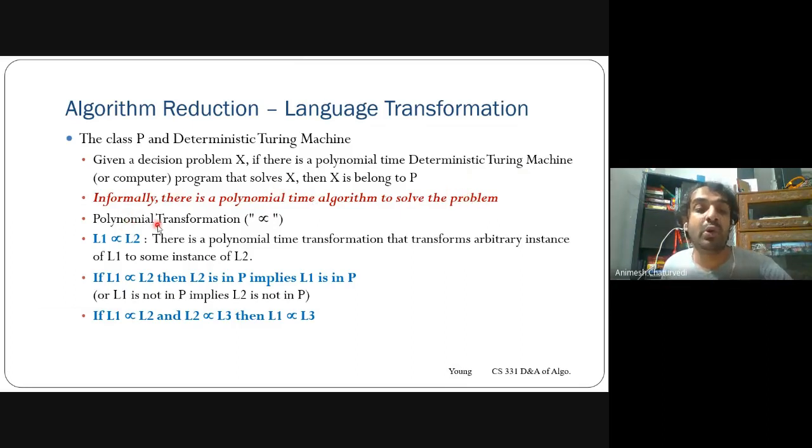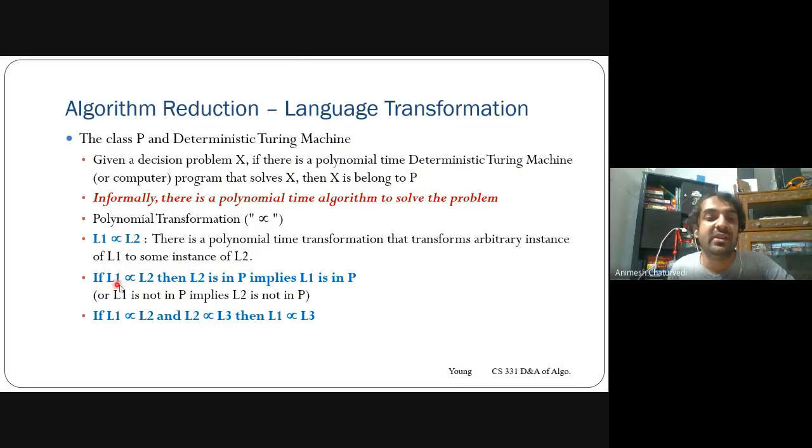Next, polynomial transformation is denoted like this: L1 is transformed to L2 means there is a polynomial time reduction that transforms L1 to an instance of L2. This means you can take the output of L1 as the input of L2 and generate the output.